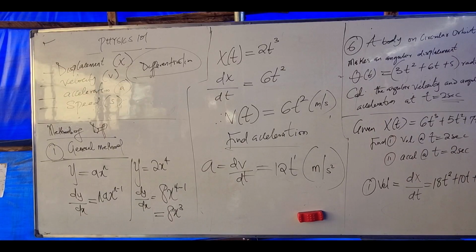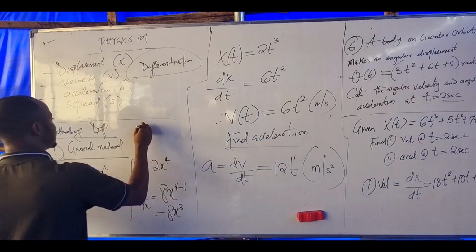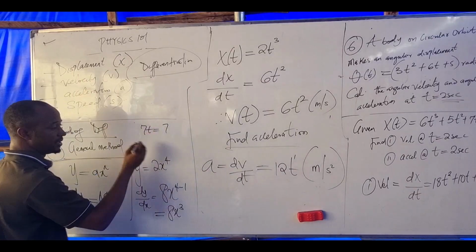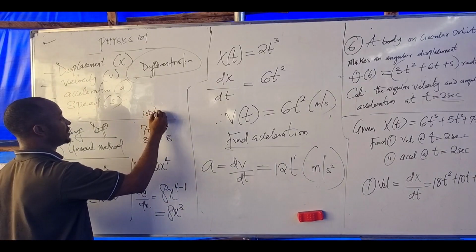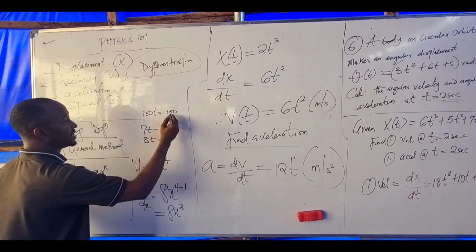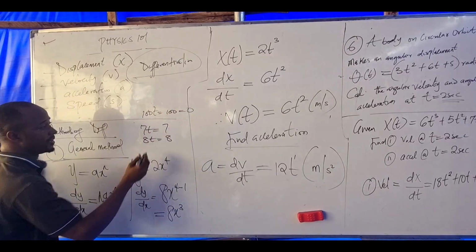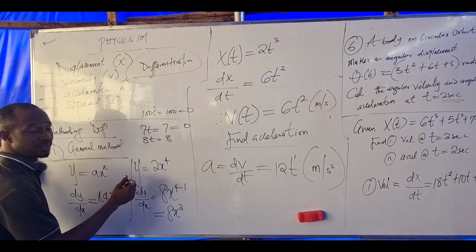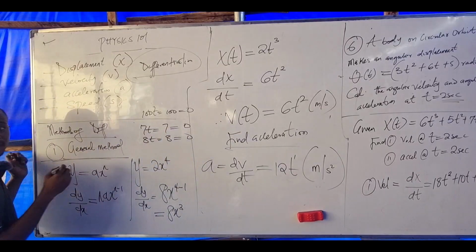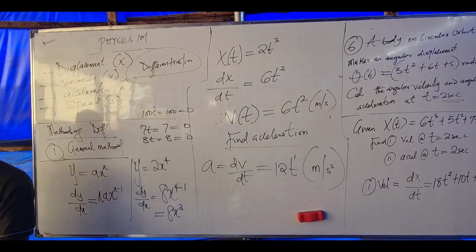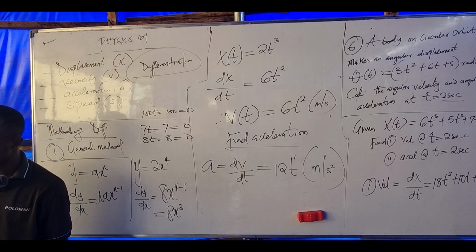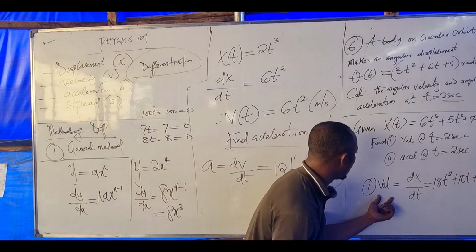If you differentiate 70t, you have 70. Differentiate 80t, you have 80. Differentiate 100t, you have 100. If you differentiate 100, you have 0. Differentiate 7, you have 0. Differentiate 8, you have 0. That means anytime you differentiate any constant value, the answer is 0.